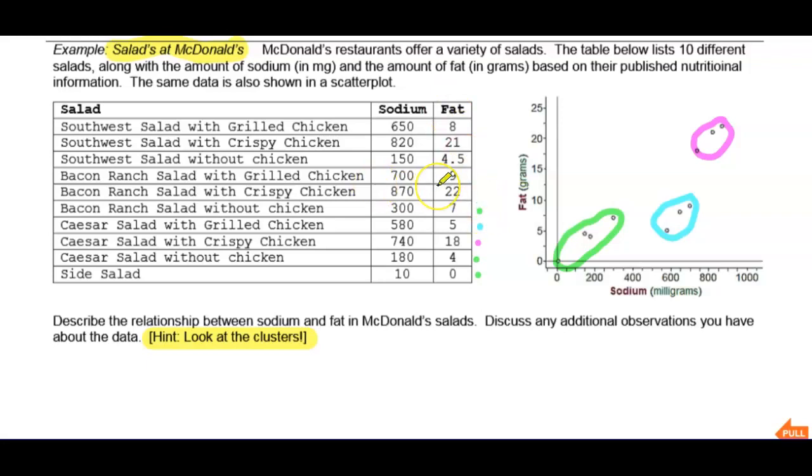Moving up the table, we've got a whopping 870 milligrams of sodium and 22 grams of fat. That's definitely up here in that purple cluster. Then 700 milligrams of sodium and 9 grams of fat, that's going to be in this blue cluster. And 150 milligrams of sodium, only 4.5 grams of fat, that's down in our green cluster.